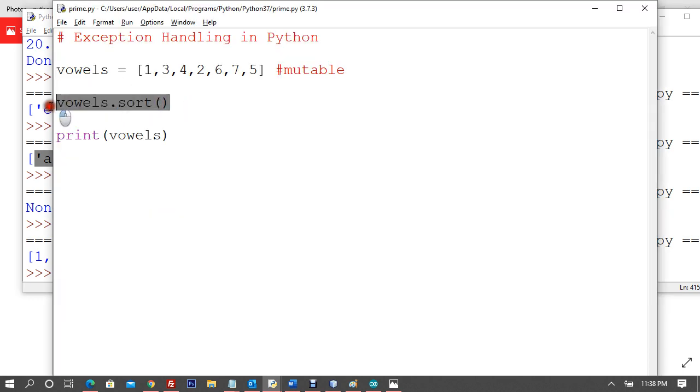Vowels dot sort cannot return a new list because list is mutable, right? Last time, maybe in the first or second class, I asked you whether string is mutable or immutable. You said string dot replace, right? So string dot replace returns a new string because string is immutable. So here list is mutable, and this thing is also solved, and I wish you all the best.